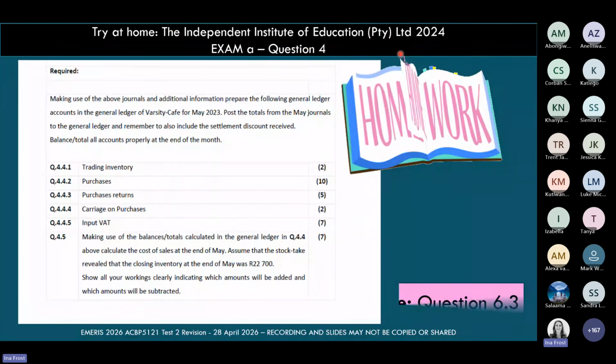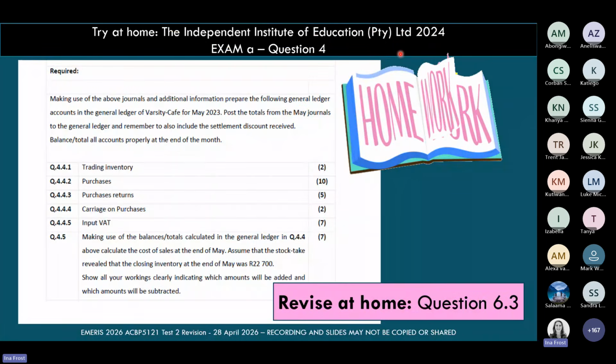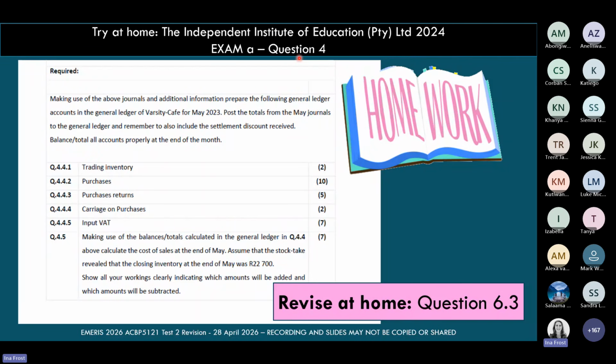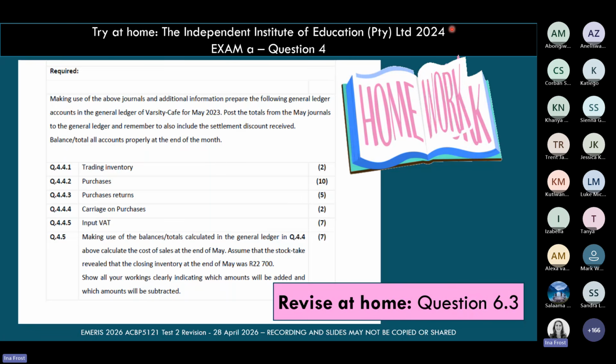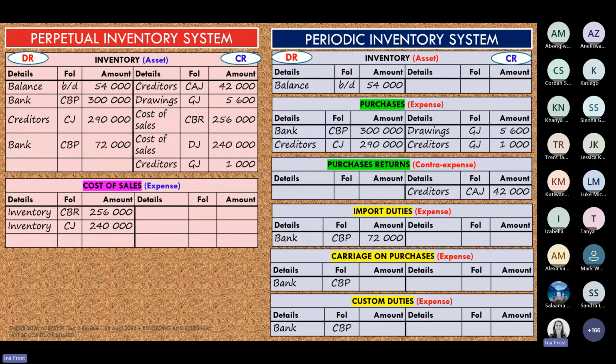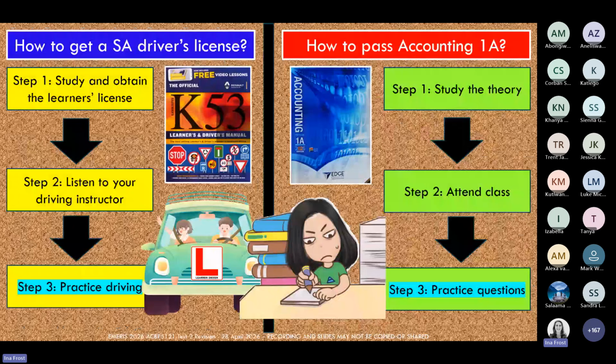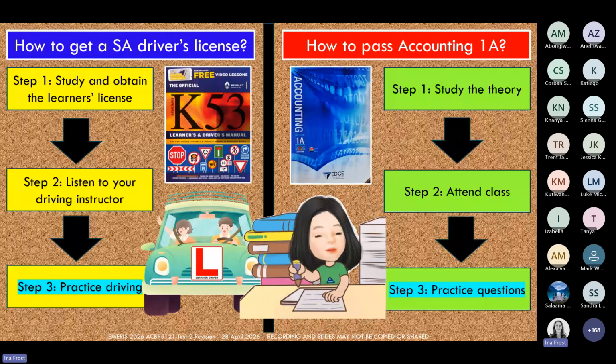And if you're also going to look at some other questions to practice, you can look at the 2024 exam, question number 4. In this question, they asked the student to prepare the general ledger accounts, and it was specific to the periodic inventory system. So you can definitely try this question as part of your practice, because remember, we are all now going to be practicing so that we can pass our Accounting 1A.